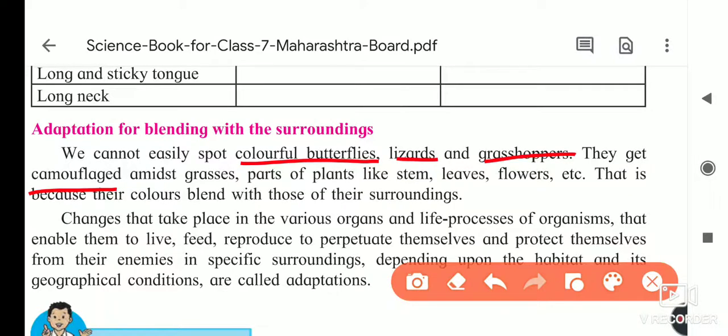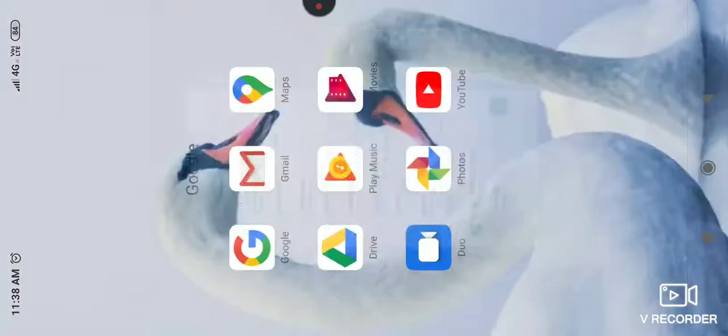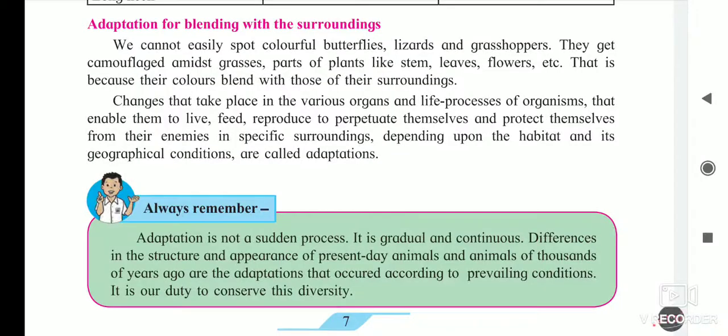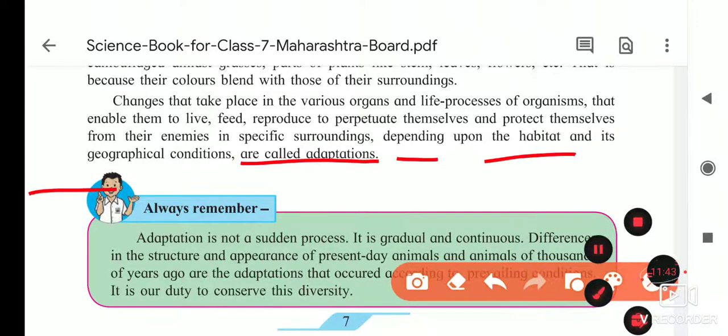Changes that take place in the various organs or life processes of an organism that enable it to live, feed, reproduce, perpetuate themselves and protect themselves from their enemies, depending upon the habitat and its geographical conditions, are called adaptations.